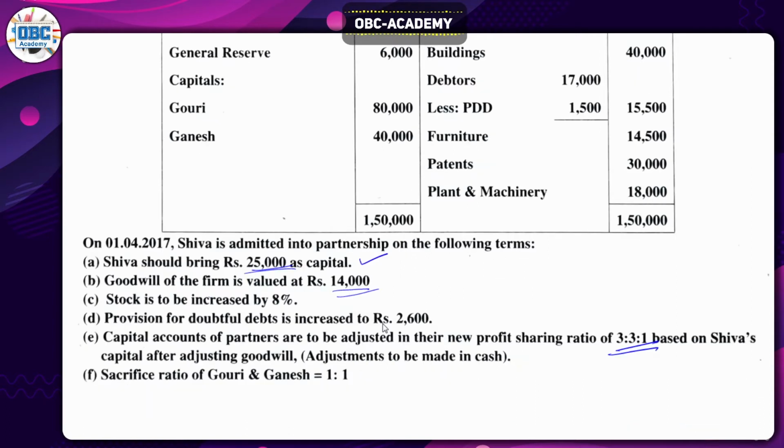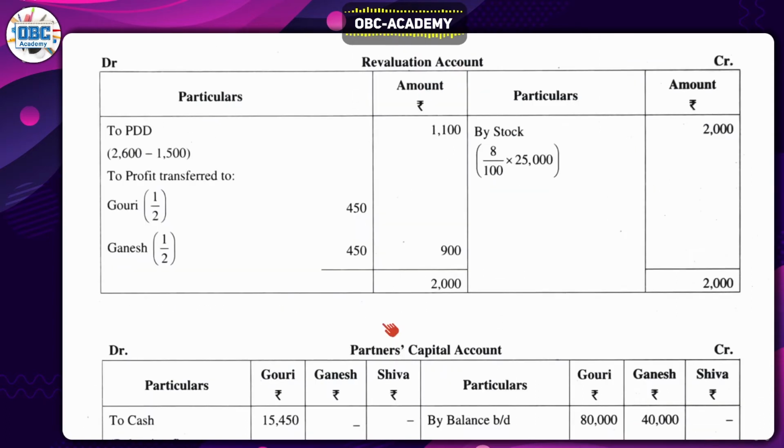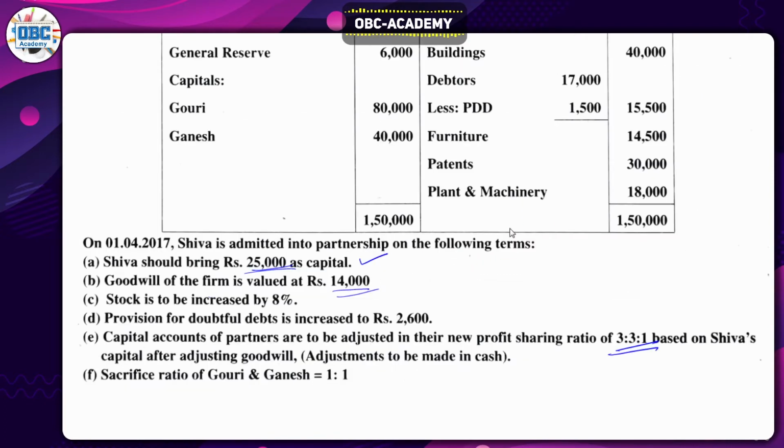Simple. Let's start this. First of all, the revaluation account. In the revaluation account, just add all the details which you want to add. If we come back, the first one won't appear in the revaluation account, and the second one won't appear, because it's all related to the capital account. And the third one, stock has been increased.